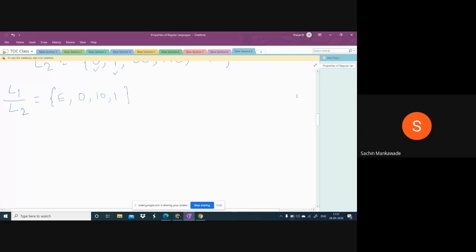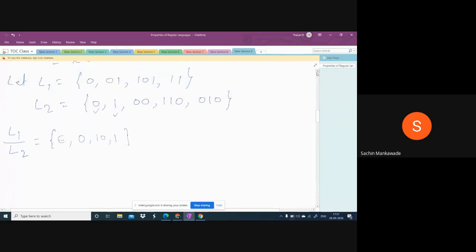Okay. For the same languages, we will find the right quotient. This is the left quotient. Now we do right quotient, L1 by L2. Okay. 0 by, first string in L1 is 0 and first string in L2 is 0. 0 by 0, completely cancels, epsilon.